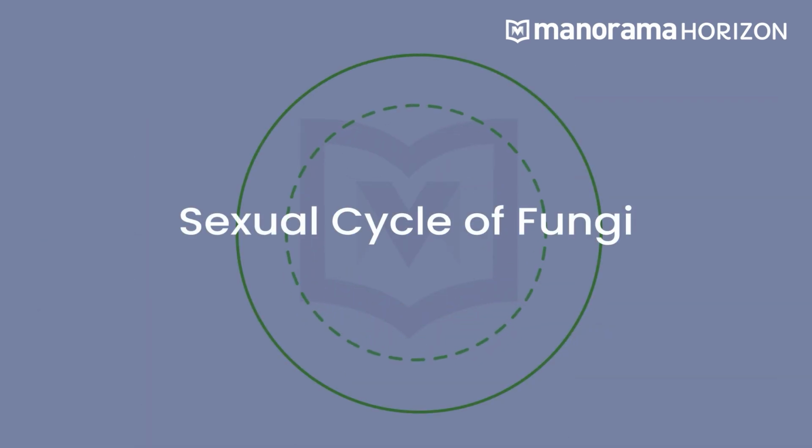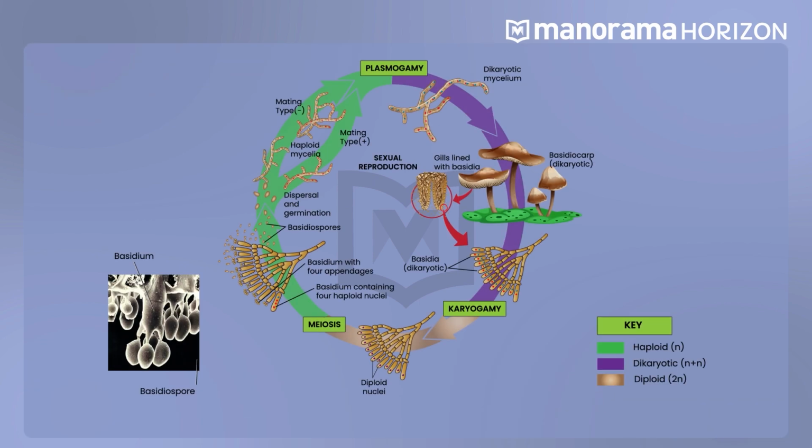Let's check out the sexual cycle. You need to know that the vegetative part, the mycelium of the fungi, is haploid. There are three steps in the sexual cycle. The first step is plasmogamy. In this process, the cytoplasm of two different mycelia fuses, and the fusion is between two motile gametes or a motile and a non-motile gamete. That is, two haploid hyphae of suitable mating type fuse.